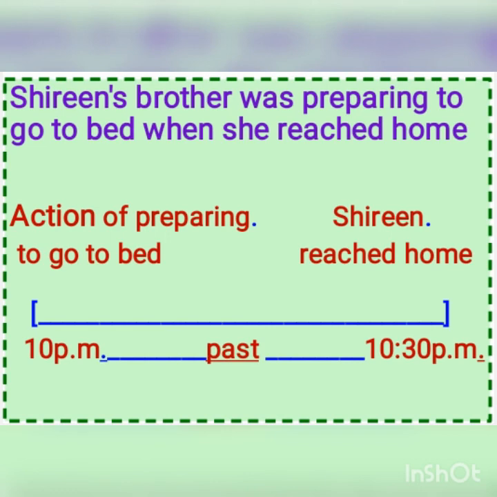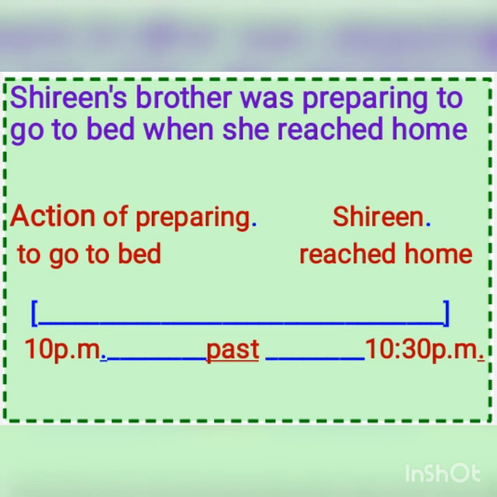For example, Shireen's brother was preparing to go to bed when she reached home. Notice in the sentence, two past actions are mentioned. First, Shireen's coming back home, and second, Shireen's brother was preparing to go to bed. Now, the second action of preparing to go to bed started some time before Shireen's return and was still in progress when she returned. Here, the past perfect continuous tense is used to refer to the continuity of one of the past actions.